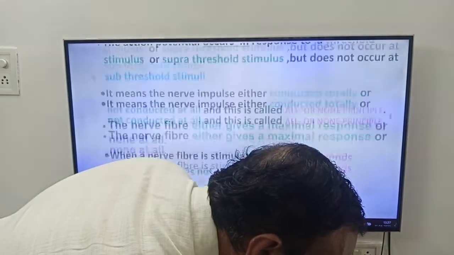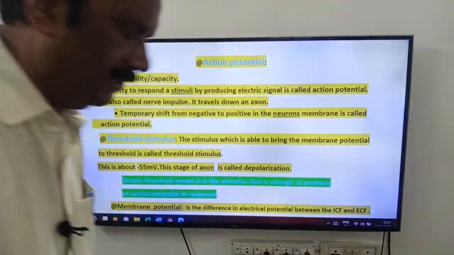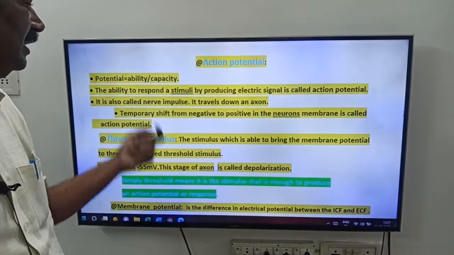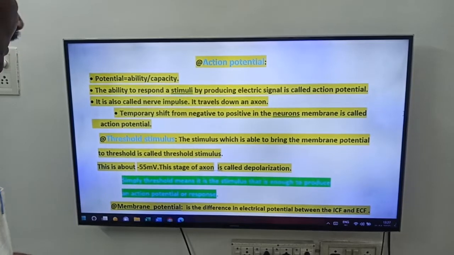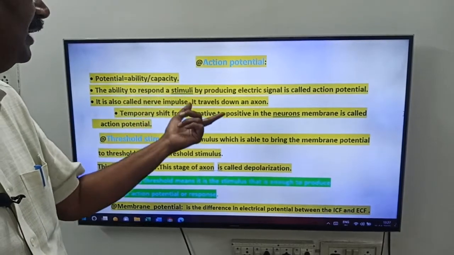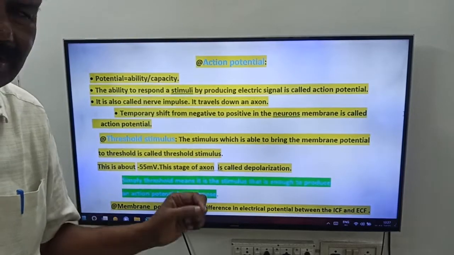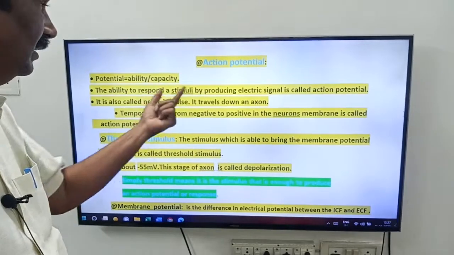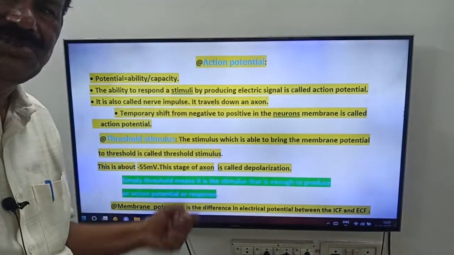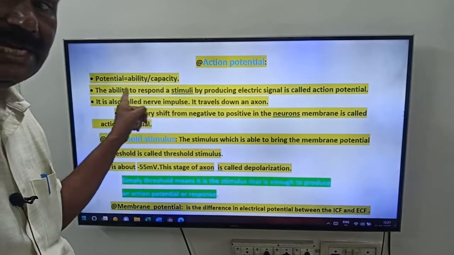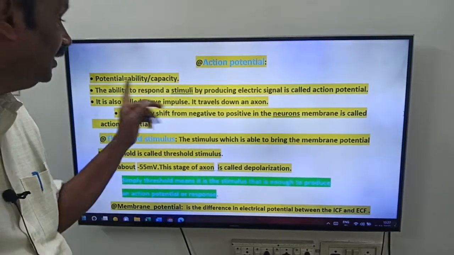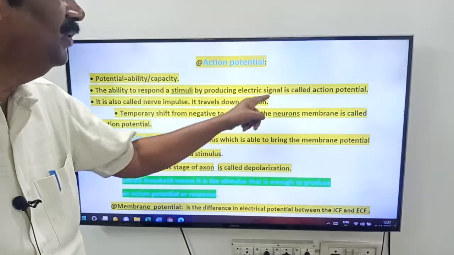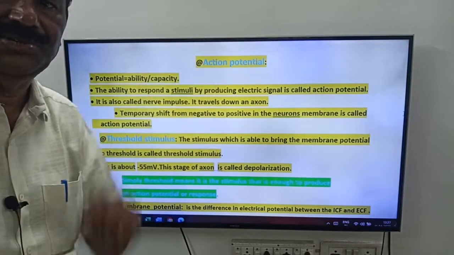Now, some NEET or MHT-CET bits. What is action potential? Potential means ability or capacity. The ability to respond to a stimulus by producing an electric signal is called action potential. When we stimulate a nerve cell, it responds, and during this time it produces electric signals. That is called action potential.